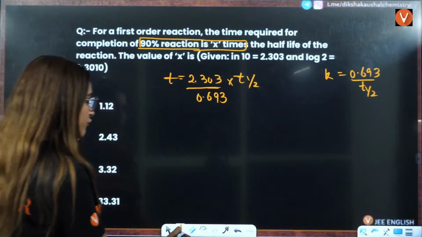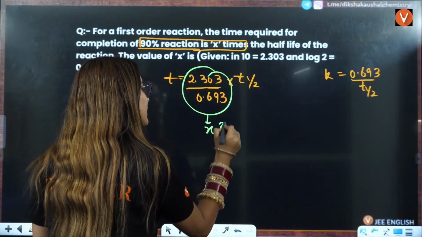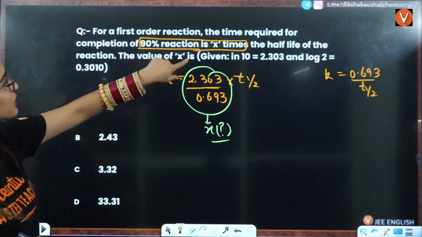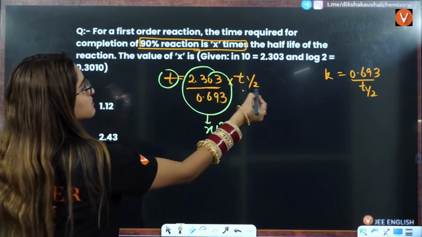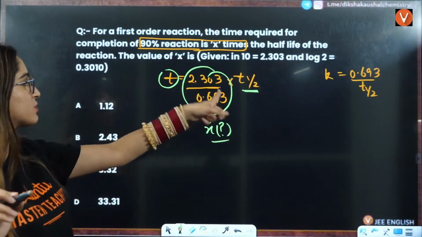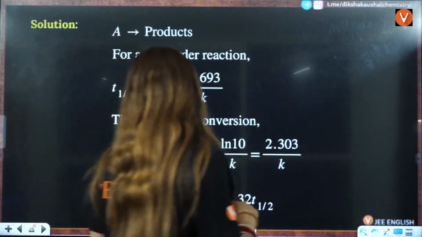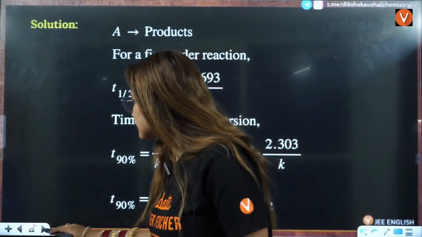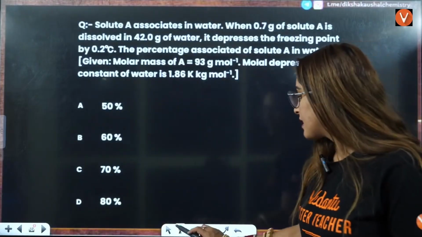Now you have to find what the value of this X is. They are saying that for a first order reaction, the time required is X times T half. So this is the X that you have to find. That is the value of 2.303 divided by 0.6. You have to find this value, and with that you will get 3.32. And the answer is going to be B. C is the correct answer here, right?